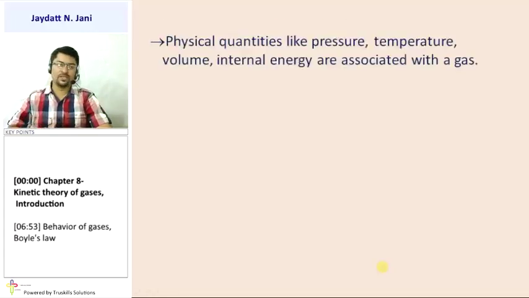Now here, first of all, it shows that physical quantities like pressure, temperature, volume, and internal energy are associated with the gas. So basically here they try to explain there are two types of quantity. One is a microscopic quantity, another is a macroscopic. From the names, micro means very, very small, macro means a little bit bigger.